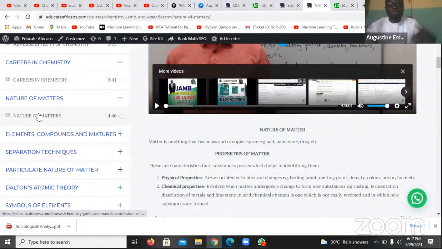We have to move. We just have to move. So what is matter? For example, a nail, the palm wine, the drug that we are studying.